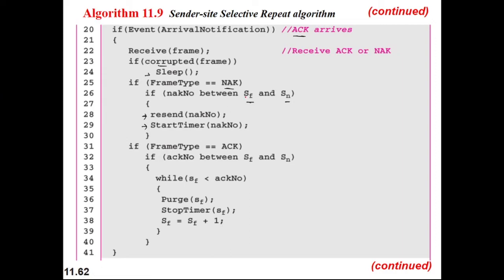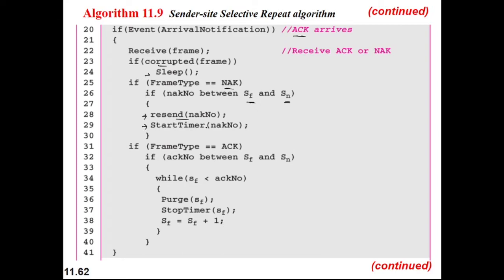Now, if the frame type is equal to NAK, then you have to check whether the not-acknowledgement number is in between the first frame and the next frame to be sent. If it is true, then resend that NAK number, resend that frame. NAK number means resend that frame. Then start the timer again, start timer NAK number. So from there you need to start the timer also.